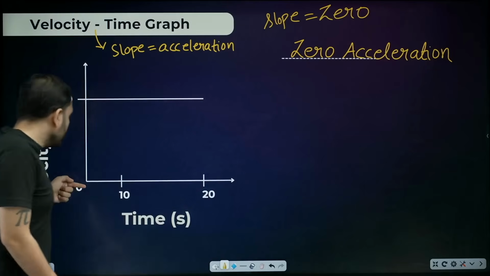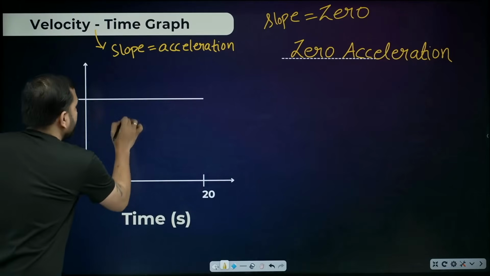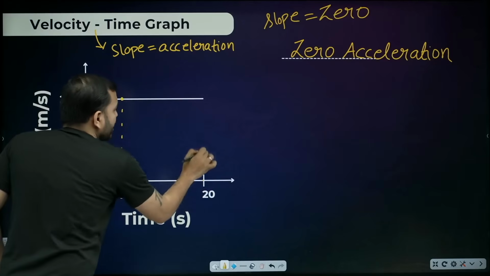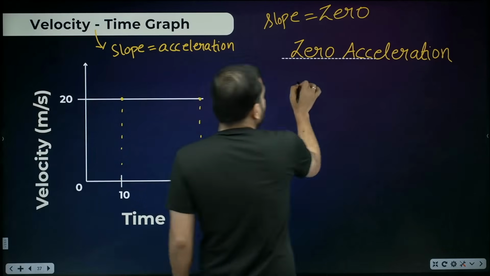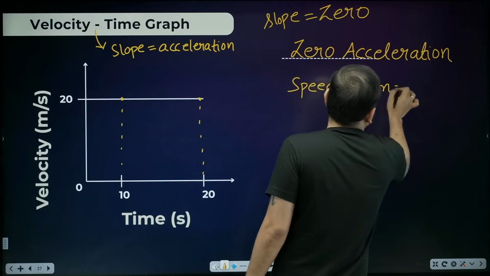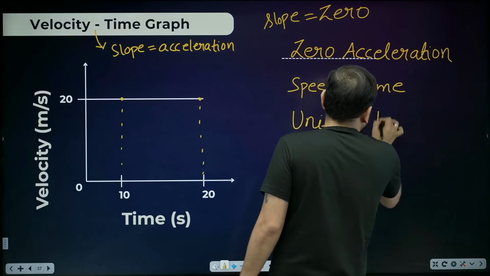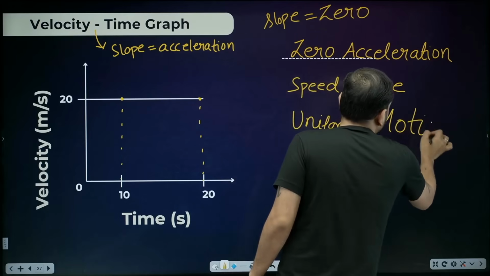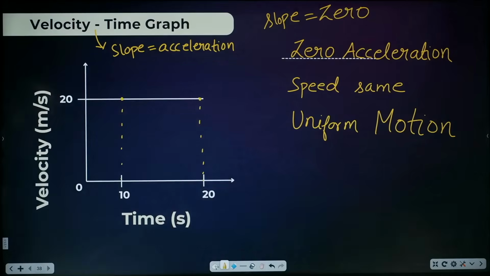Now look here carefully. At 0 second, what's the speed? 20 meter per second. At 10 second, what's the speed? 20 meter per second. At 20 second again, what's the speed? 20 meter per second. So beta, what is the speed here? The same. And if the speed is the same, then what kind of motion is this? Uniform motion. I am talking about motion now. This is uniform motion. Clear? Okay, let's do a few more questions and the concept will be clear.